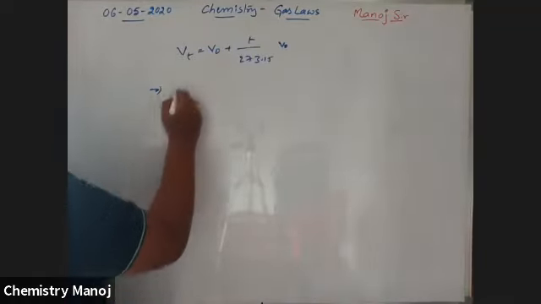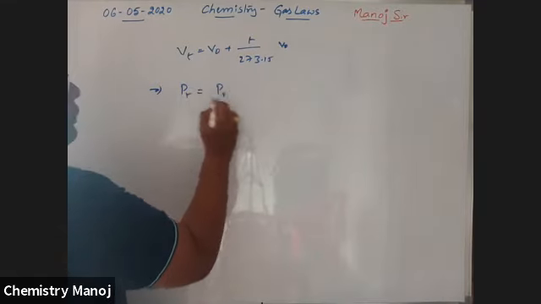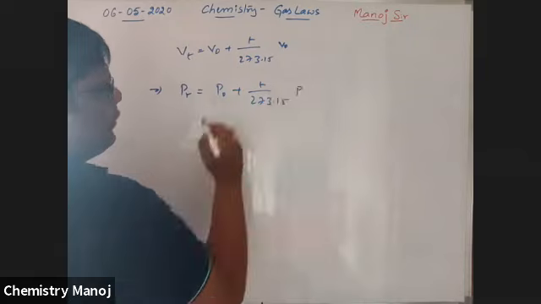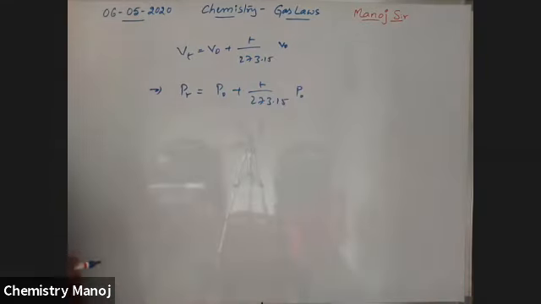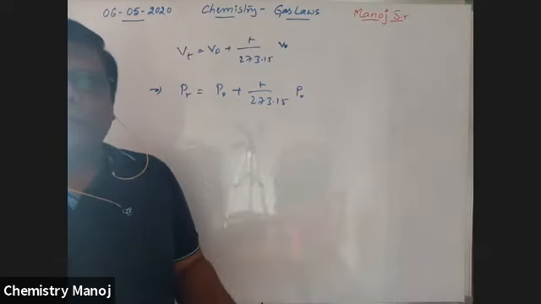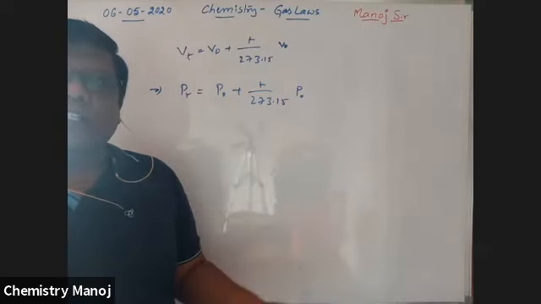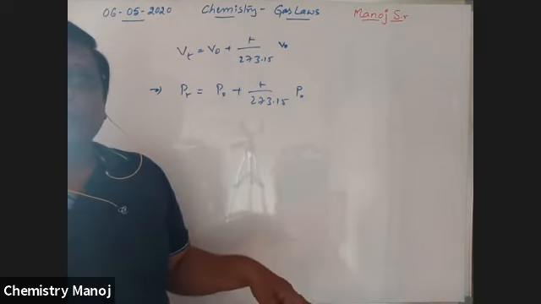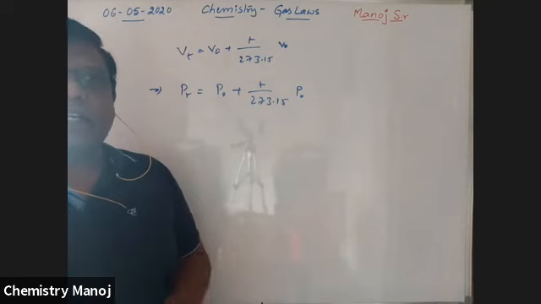Now, today, Pt is equal to P naught plus T by 273.15 into P naught. That means for every 1 degree rise of temperature, the pressure of the gas is increased by 1 by 273.15 fraction of the pressure at 0 degrees centigrade.